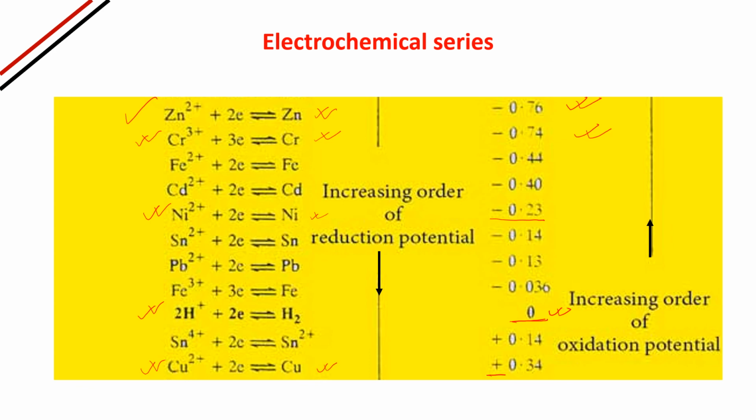Its value is now coming in plus 0.34. That means in this way it is the increasing order of reduction potential, and here is the increasing order of oxidation potential. Clear?